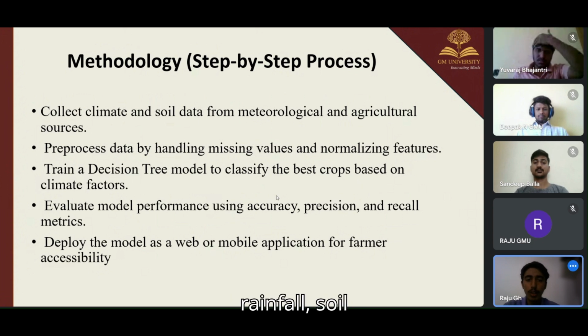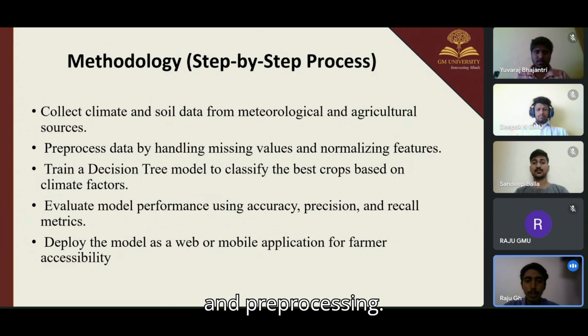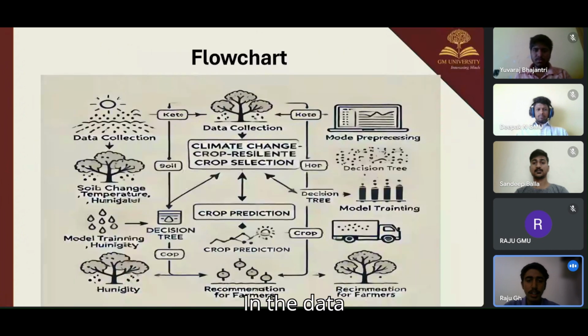And step 3, feature selection and data splitting, identifying the most relevant features affecting the crop yield. Split the dataset into training 80% and testing 20% for the model evaluation. The next step is the model selection and training using the decision tree.